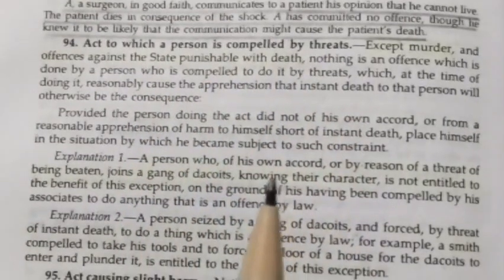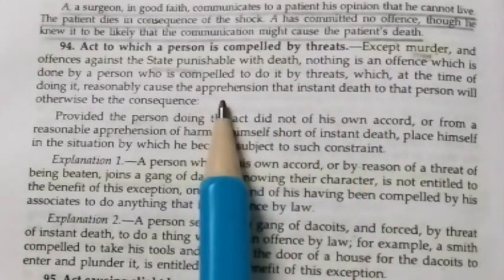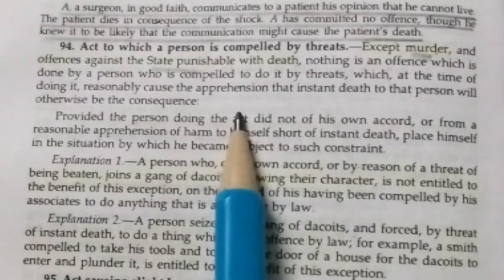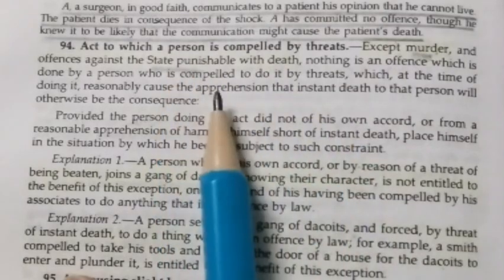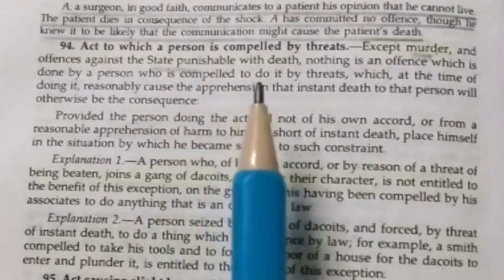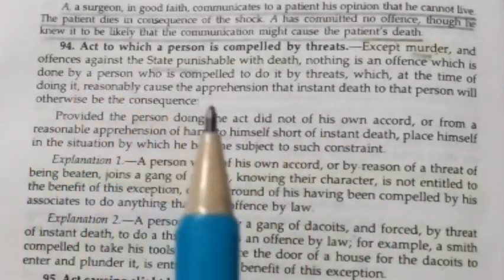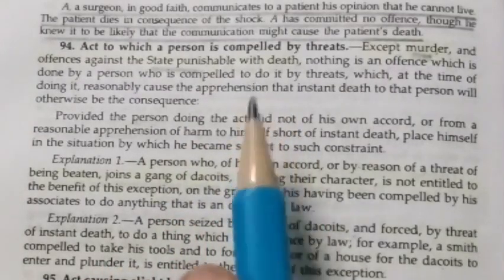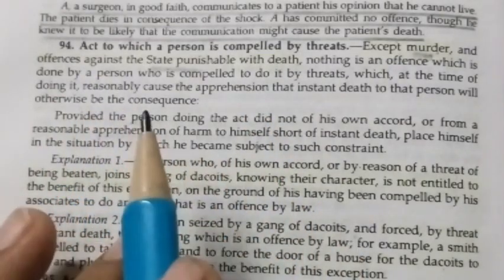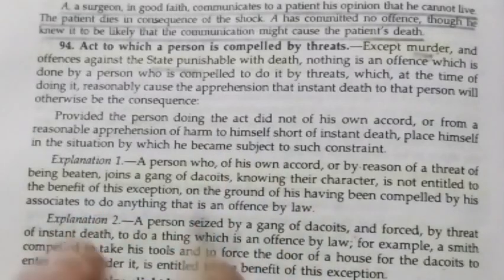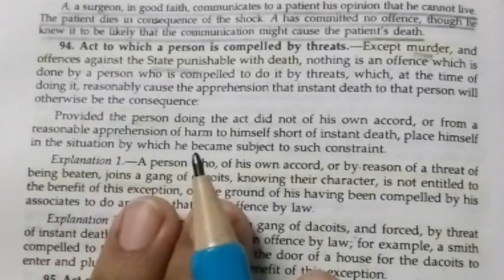So let us see section 94. It talks about acts to which a person is compelled by threat. This section ensures that individuals who act in self-defense or defense of another are not subject to criminal liability, and it applies to both bodily harm and property. It allows individuals to use reasonable force to protect themselves against assault or threat, as well as to prevent the theft or damage of their property. If an individual is assaulted by another person and uses reasonable force to defend themselves, such as pushing the assailant away or striking back in order to escape, these actions are protected.